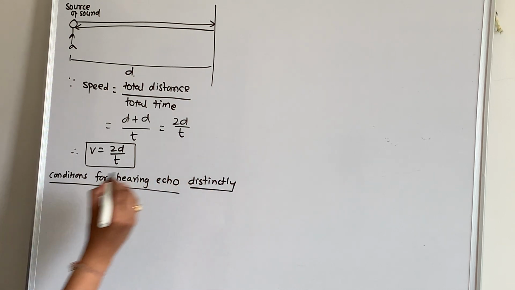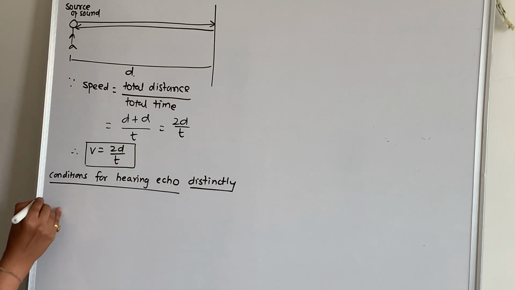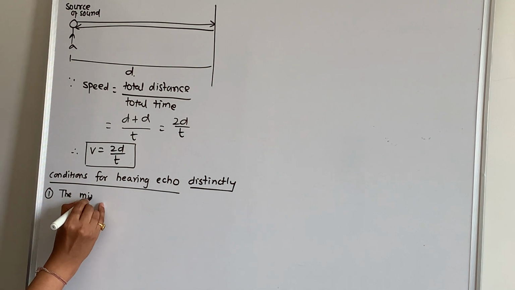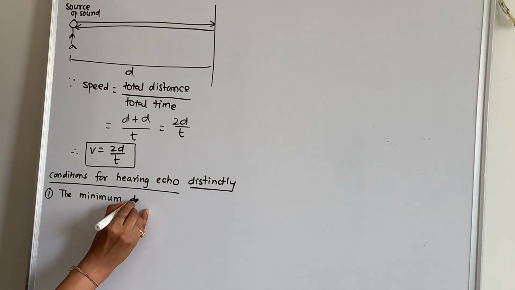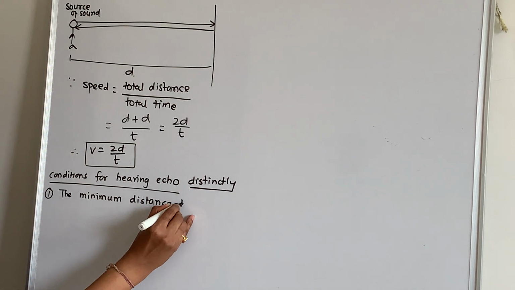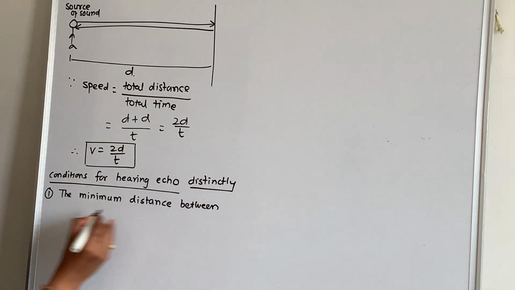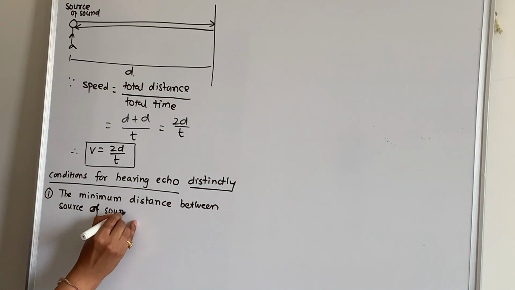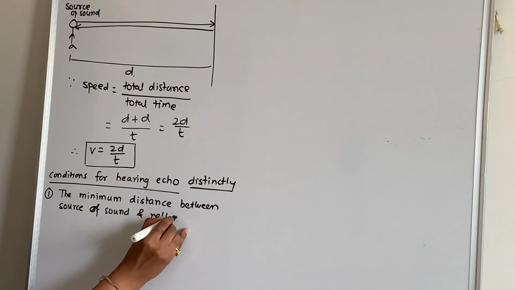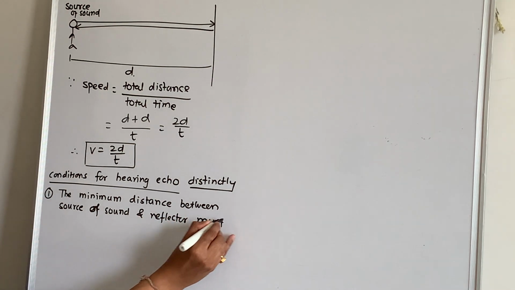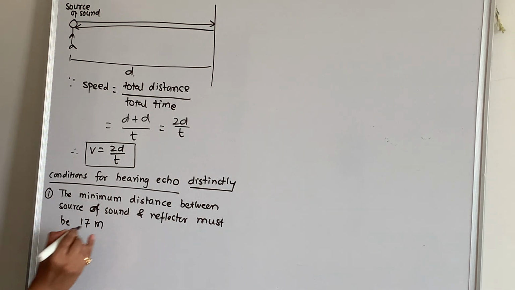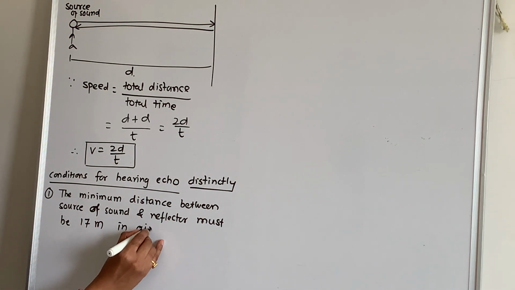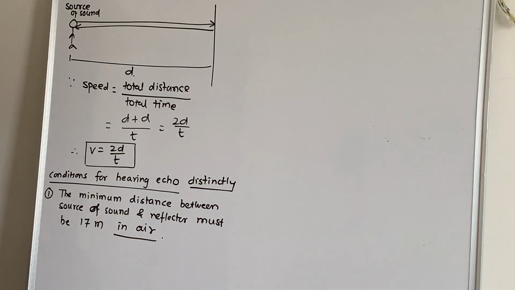What are the conditions to hear echo distinctly? There are three conditions. First condition, the minimum distance between source of sound and reflector must be 17 meter in air. This is very important. In air, the minimum distance between source and reflector must be 17 meter.